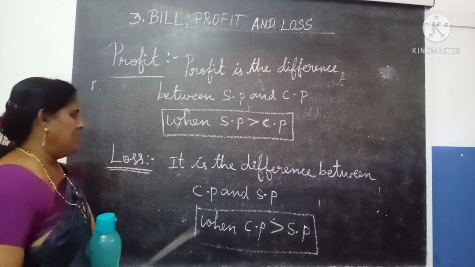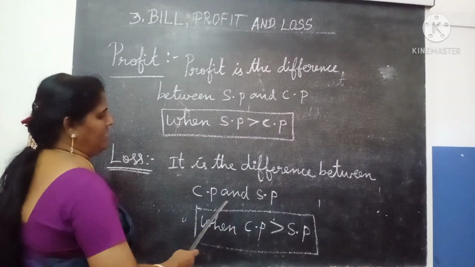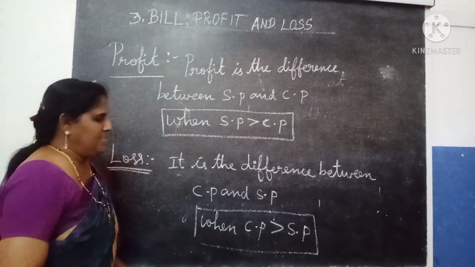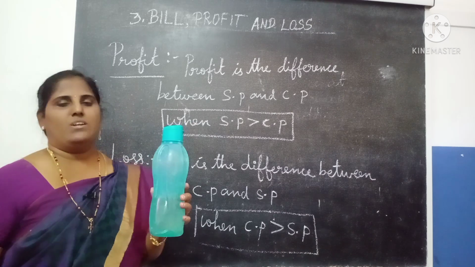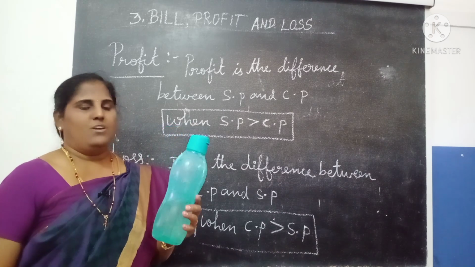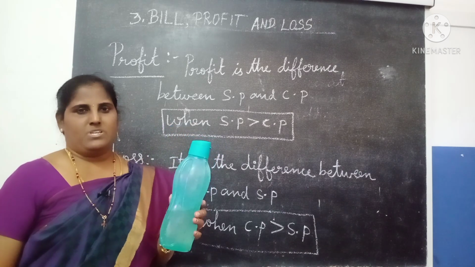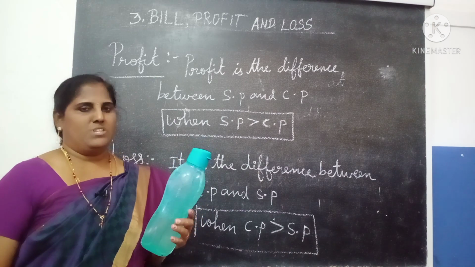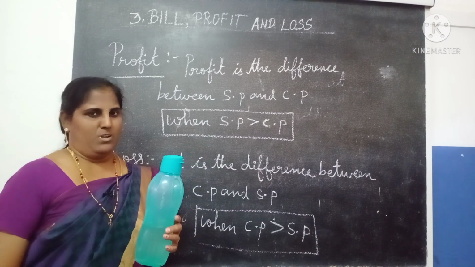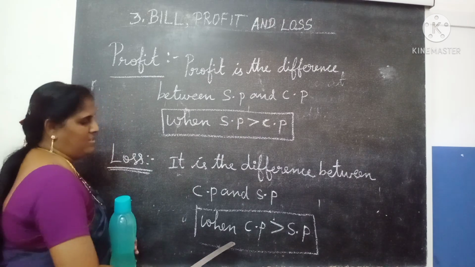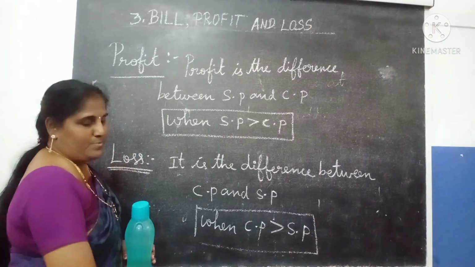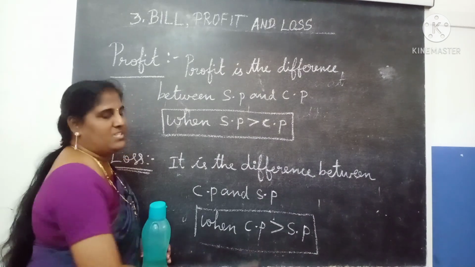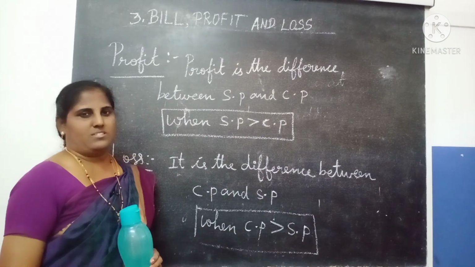Okay, the next one, loss. It is the difference between CP and SP. If the bottle's price is 100 rupees and I sell it at 80 rupees, how much did I lose? 20 rupees loss. So if the CP is greater than the SP, that means the cost price is more than the SP, and that difference is called a loss.